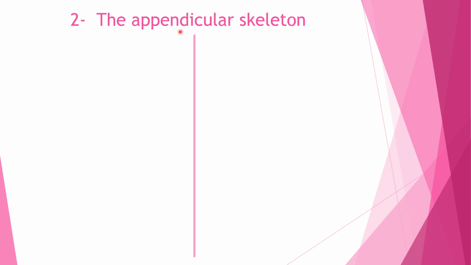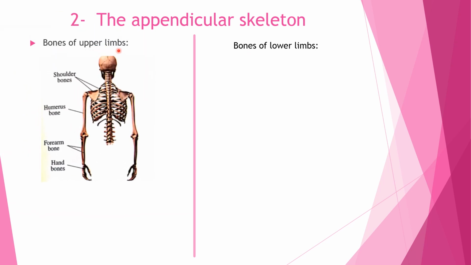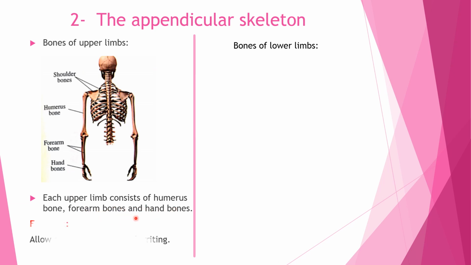Number two, the appendicular skeleton. The appendicular skeleton consists of the bones of the upper limbs and the bones of the lower limbs. First, we will talk about the bones of the upper limbs. They consist of shoulder bones, humerus bone, forearm bones, and hand bones. So each upper limb consists of humerus, forearm bones, and hand bones.